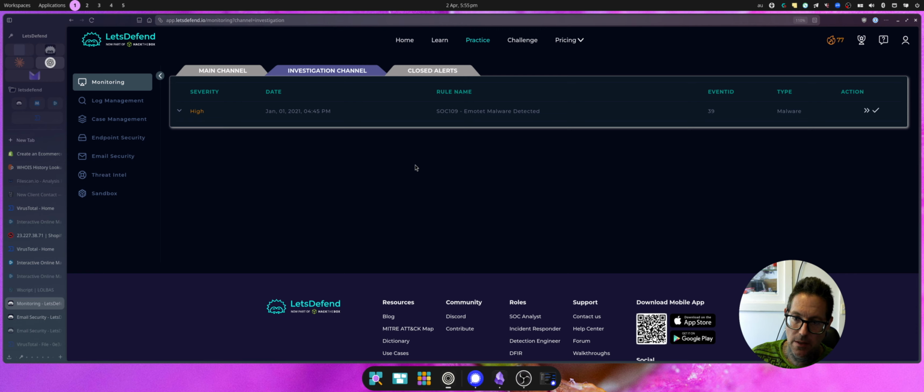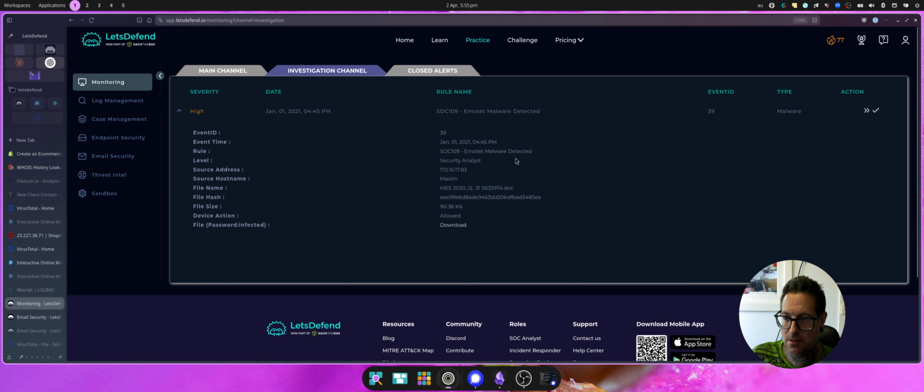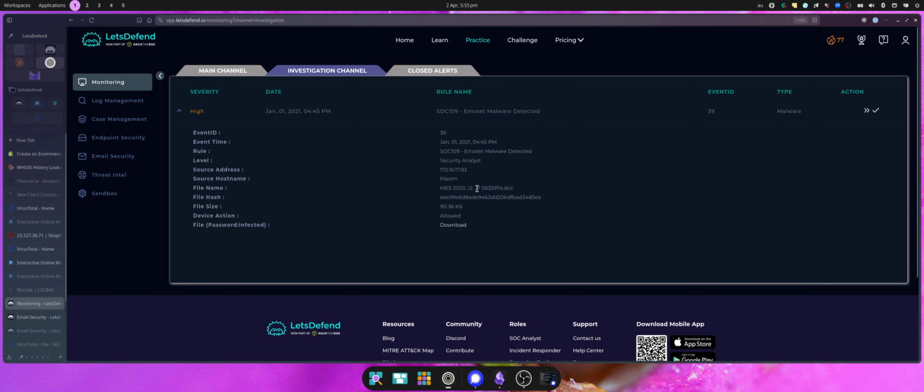Another day, another alert. We've got a high severity alert, SOC 109, Emotet Malware detected. Emotet is well known, I think they targeted banking, malware, Trojan. So let's have a look at the alert. We've got an endpoint of Maxim with a document that was opened. We've got the hash and notice that it was allowed. So let's jump into the alert and see what we can figure out.